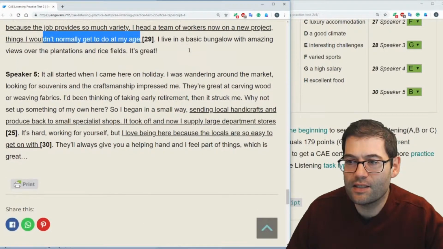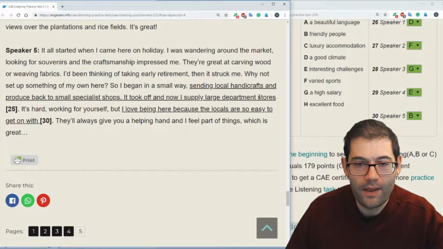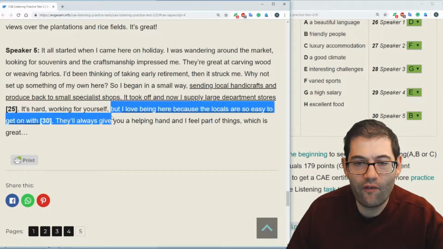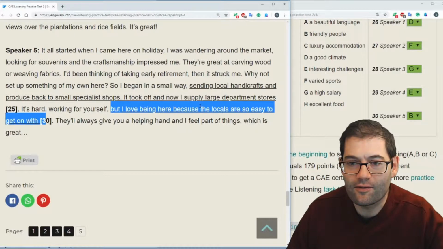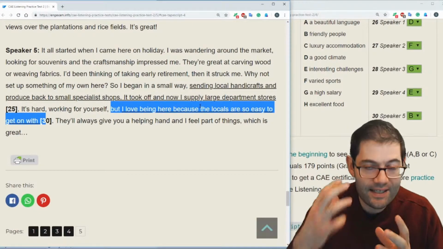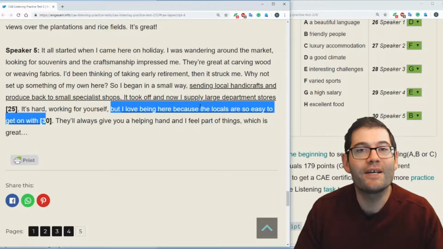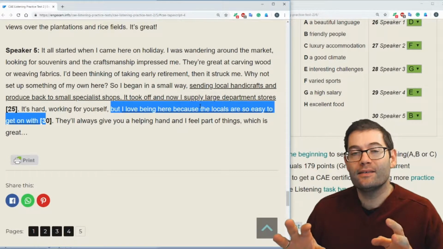And lastly, speaker 5, which is B, which is friendly people. She talks about being a businesswoman, and then it says, but I love being here because the locals are so easy to get on with. If someone's easy to get on with, it means that you get on with them well and that it is easy to do so, which means that they are friendly people, which is why the answer is B. That's why I think the answers are the answers.